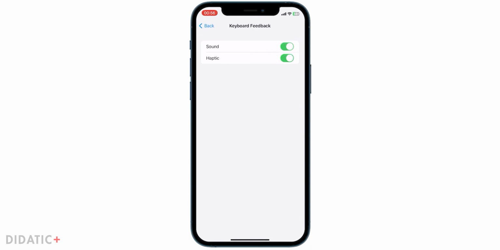Turning on or off keyboard sounds on your iPhone is a simple process that can be completed in just a few steps.